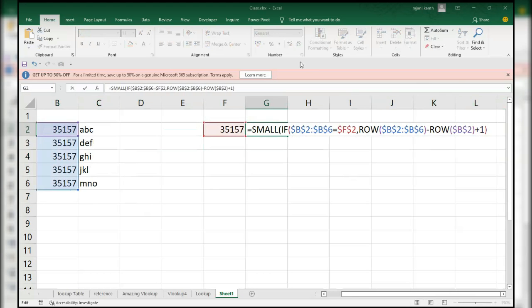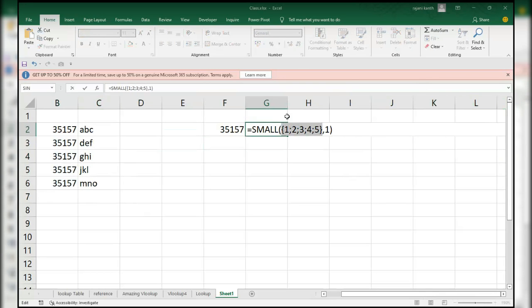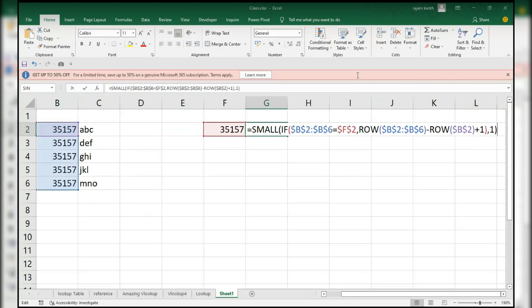SMALL, if I enter SMALL, comma 1, it will give you the first smallest from here. Control Enter, F2, check. It will pick up the first smallest, F9. This one it will pick up. If I highlight and F9, see. If I enter 2 over here, it will pick up the second smallest.